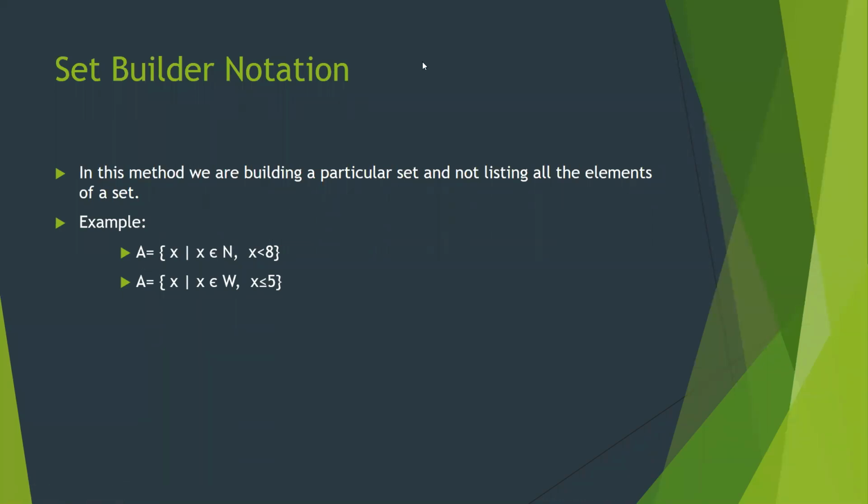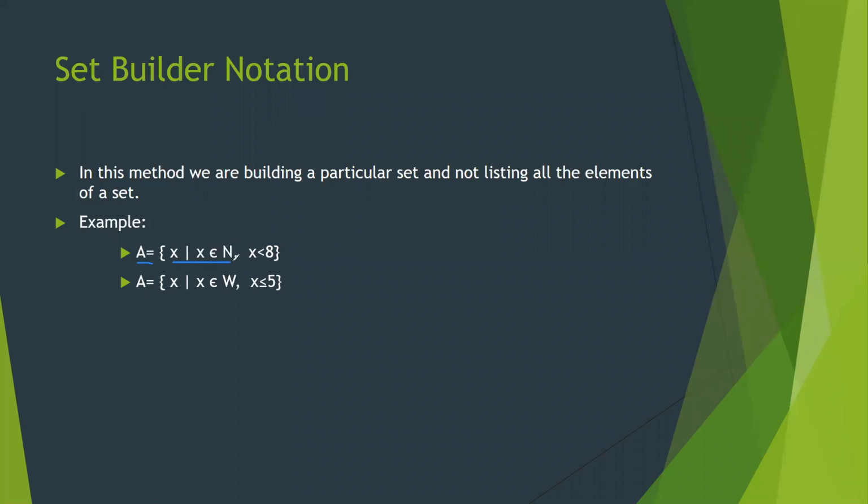Here A is equal to, and curly brackets are used in the set, we all know. So, x such that x. What is this? This is called such that. x means elements. x shows you the elements. This line is for such that, it is used to represent such that x belongs to natural numbers. What is the meaning of this line?